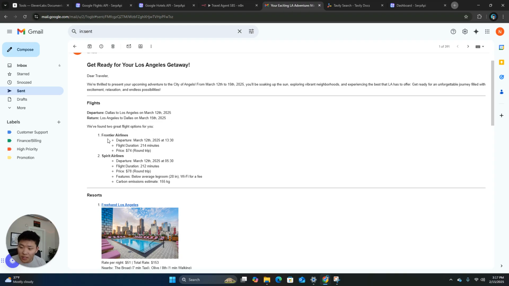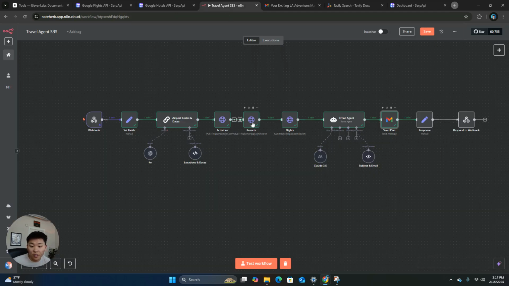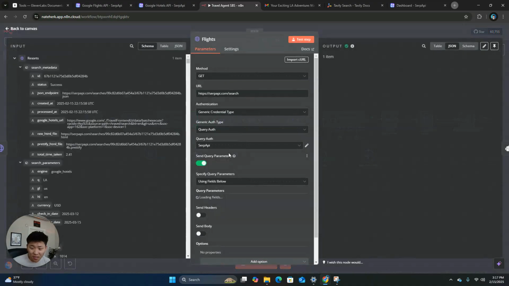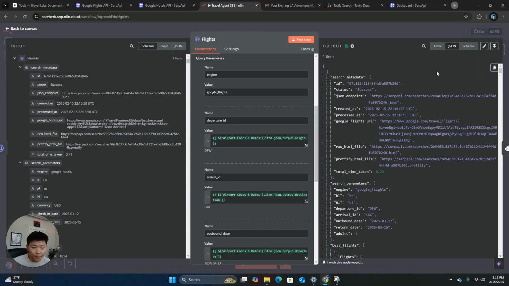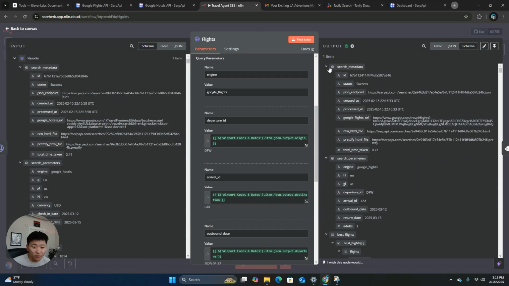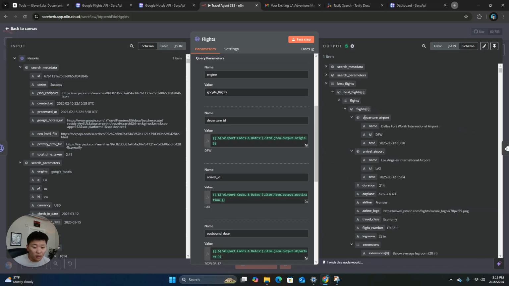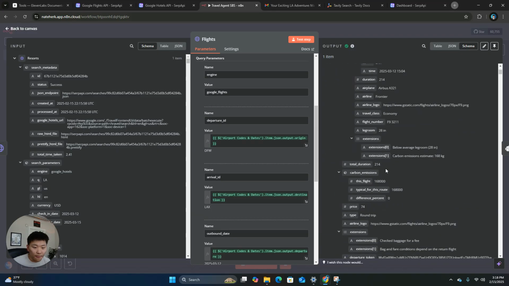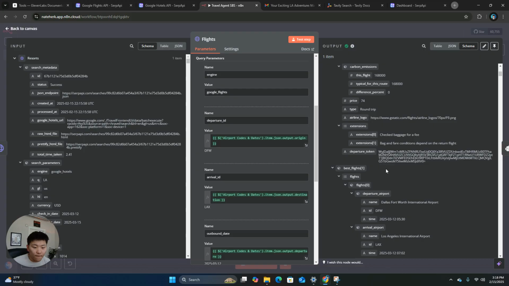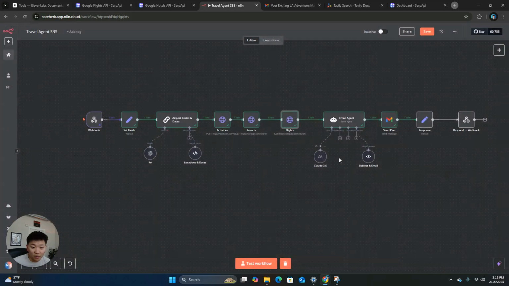Although this is interesting. So Frontier, Spirit. And if we look at this execution, we have features for the second flight, but not for the first one. Maybe it's because Frontier just doesn't offer features, which could be the case. So we'll go to the first flight. Let me go into the email actually.